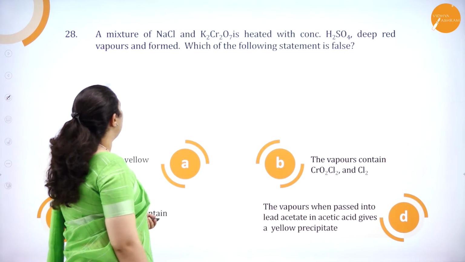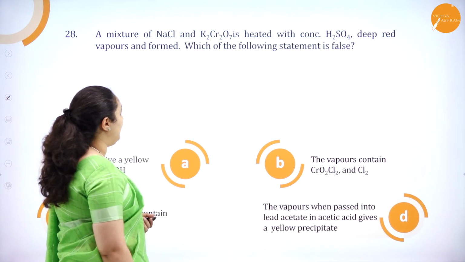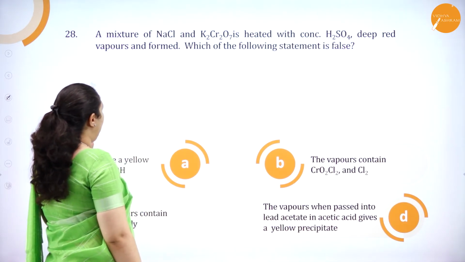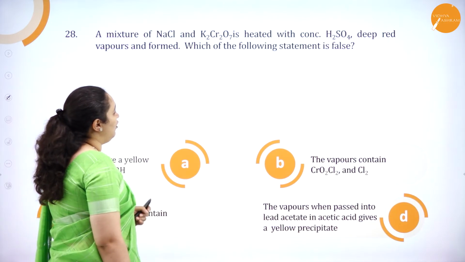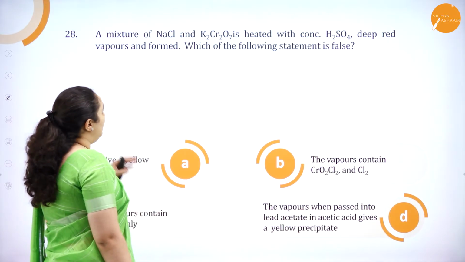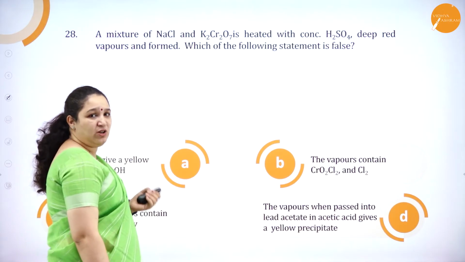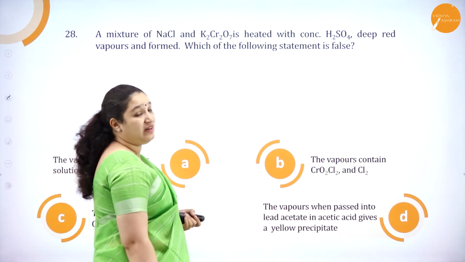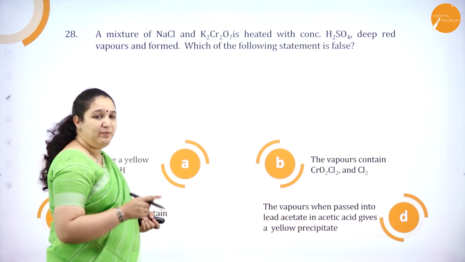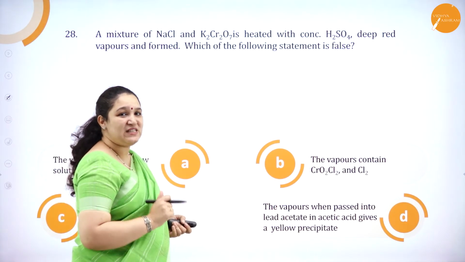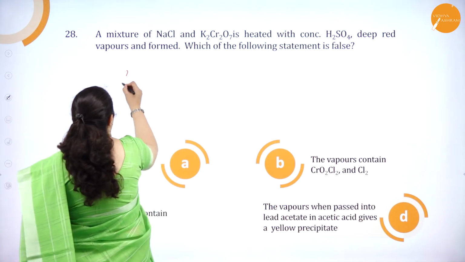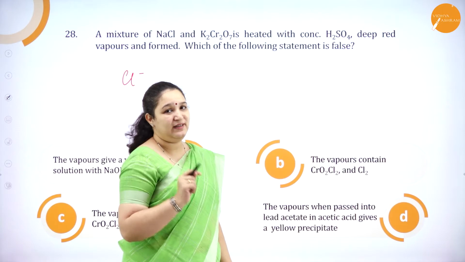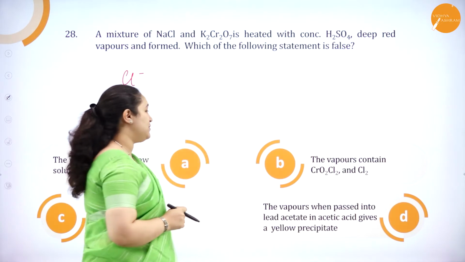Next one, a mixture of sodium chloride and potassium dichromate is heated with concentrated H2SO4. Deep red vapors are formed. Which of the following statements is false? Now, where do you think you have done this particular reaction? Red color fumes, you have added potassium dichromate with concentrated H2SO4. You have done it in the lab for confirmation of which acid radical? It is for chloride. Correct? And the test name is chromyl chloride test. So we'll see the options now.